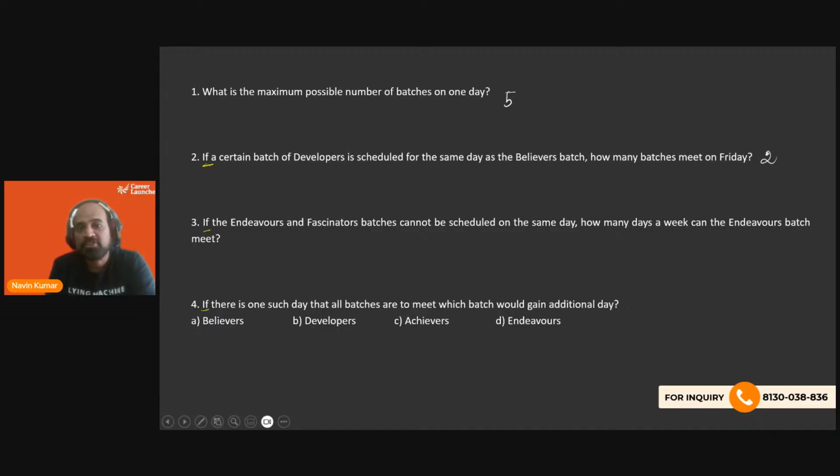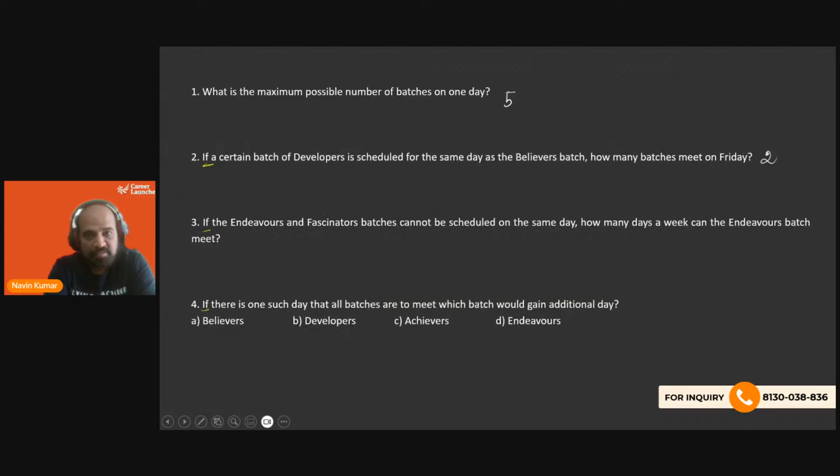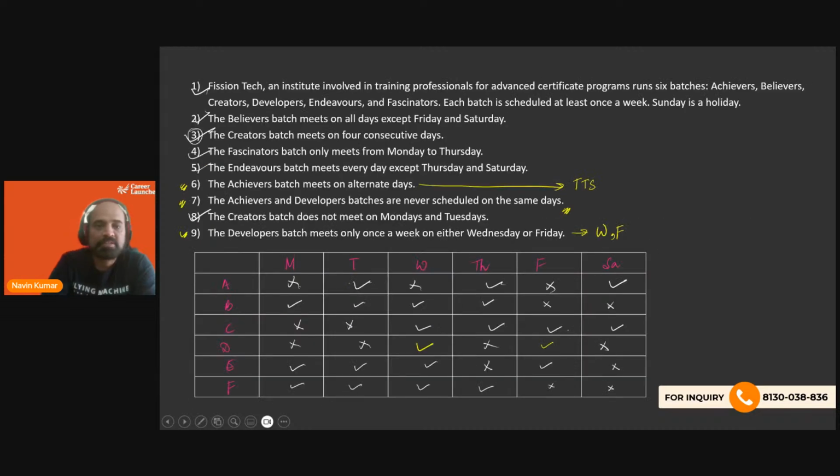If E and F batch cannot be scheduled on the same day, how many days a week can the E batch meet? If E and F, they are not scheduled on the same day, then how many days can the E batch meet? So it's saying if E and F, they are not scheduled on the same day. If they are not scheduled on the same day,